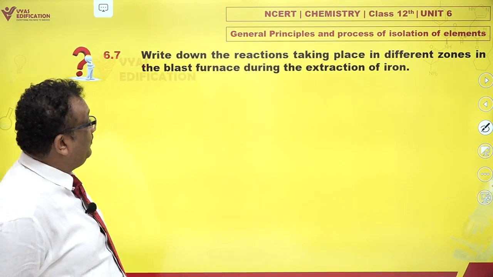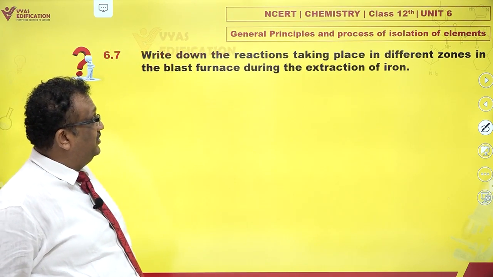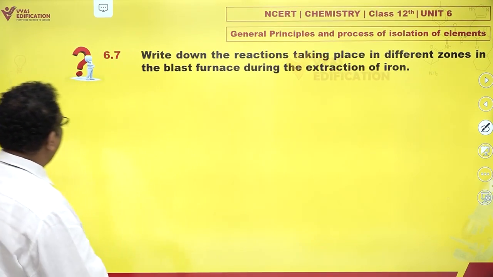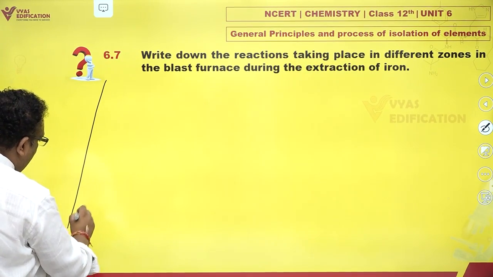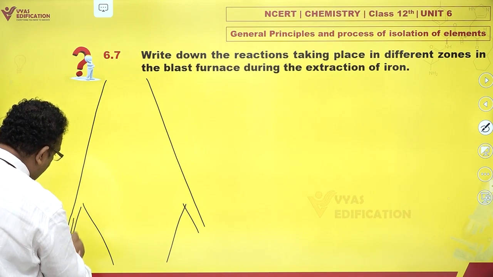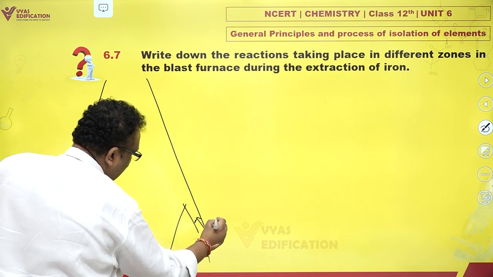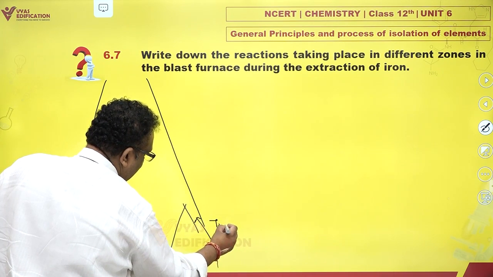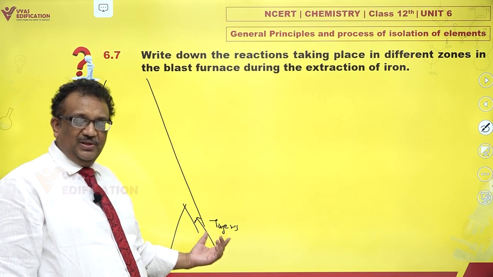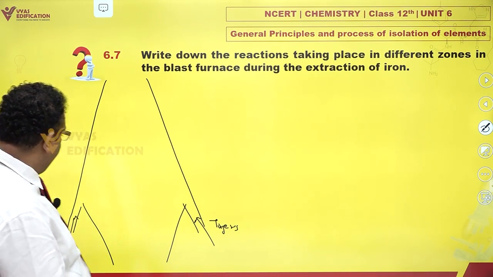The reactions which take place in different zones in blast furnace during extraction of iron. Now these are really beautiful ones. Just look at this. This is your blast furnace. These are tuyeres. They are written as tires or something like that, but they are pronounced as tuyeres.